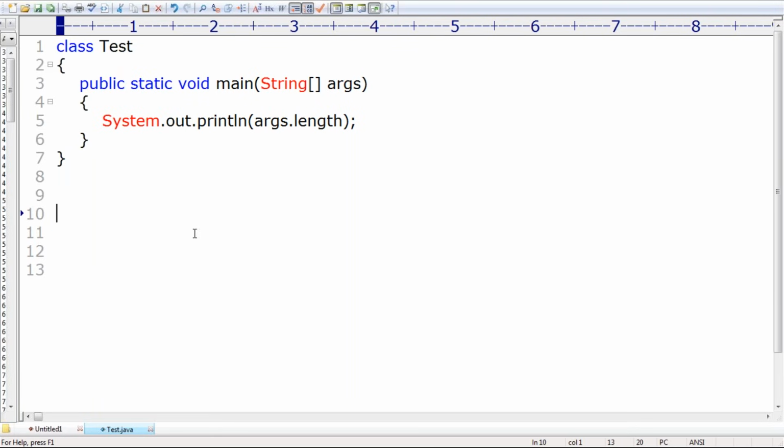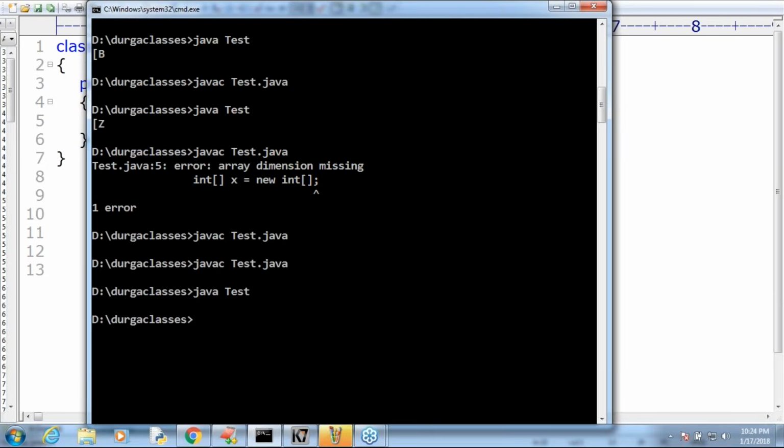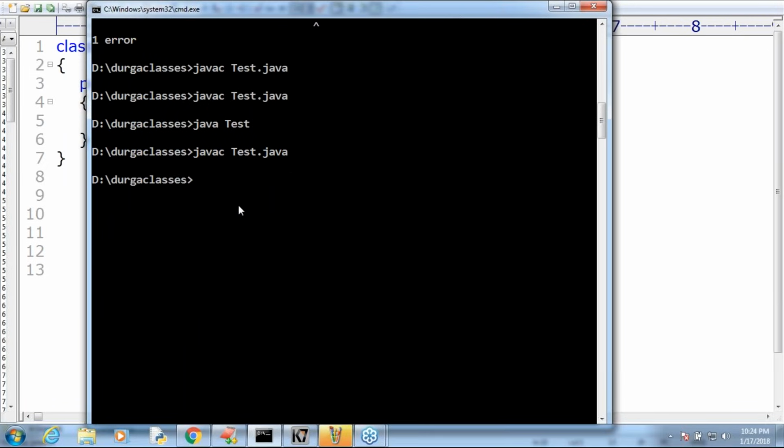Observe that. Sir, first case, javac Test.java. Let me compile. Excellent. The code is going to compile. java Test A B C like this. What is the answer? Immediately you have to respond. 3. Good. Excellent. Sir, java Test A I'm taking. What is the answer? 1. Excellent. java Test, that's all. I'm not passing any command line argument. What is the answer? 0.